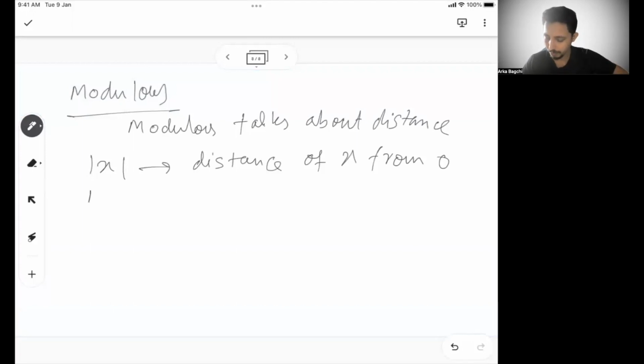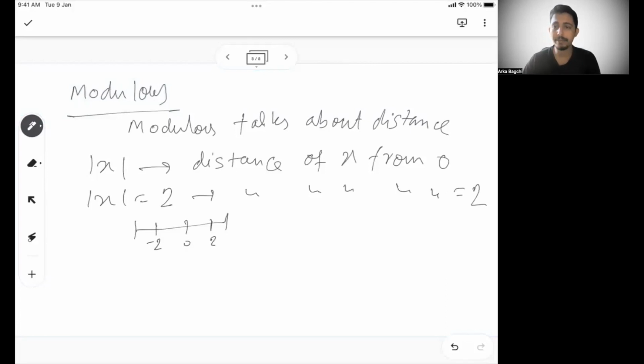So if I write mod x equal to 2, that means the distance of x from 0 is equal to 2. That means in a number line, if this is 0 and this is 2 and this is minus 2, when I say distance, it can be on either side. So x has to lie in this zone.